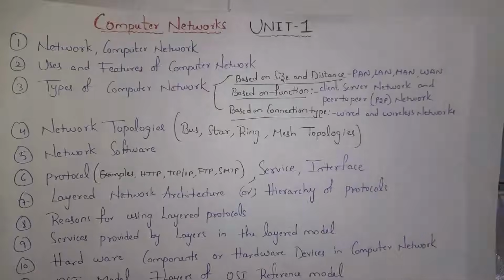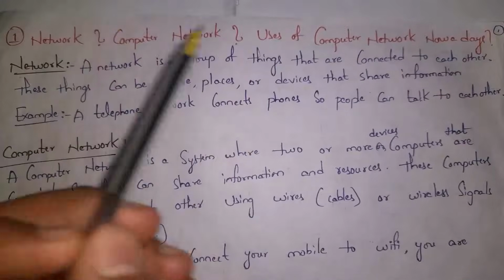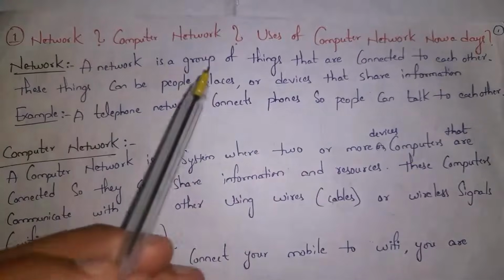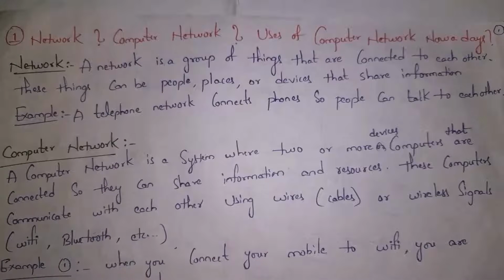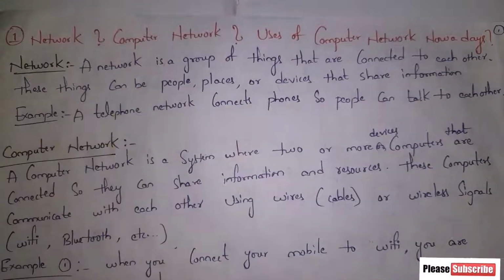Let's get started. At first I will explain what is network. A network is a group of things that are connected to each other. These things can be people, places or devices that share information. Guys, for example, there are a group of friends talking to each other. As all friends are connected to each other, we call it as network.